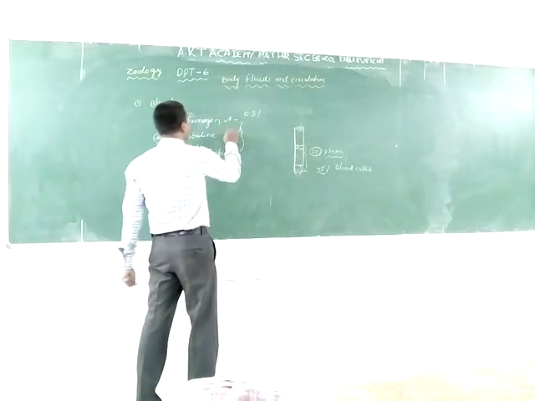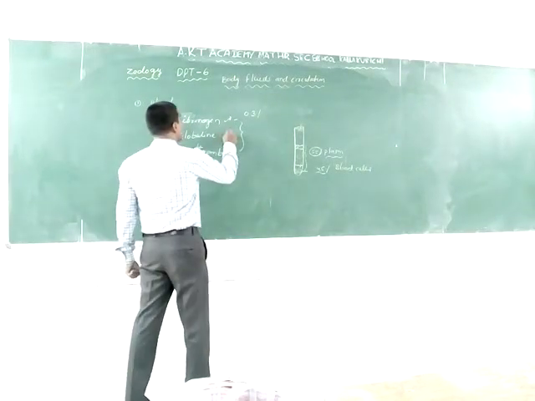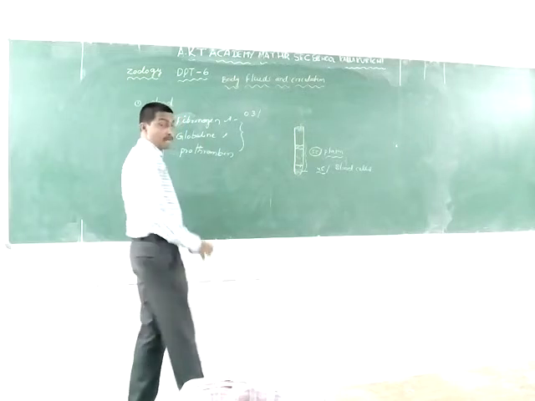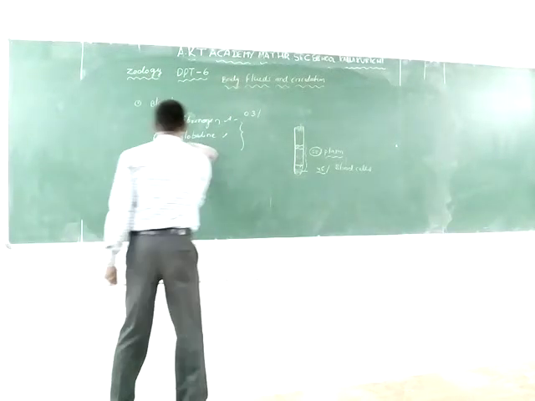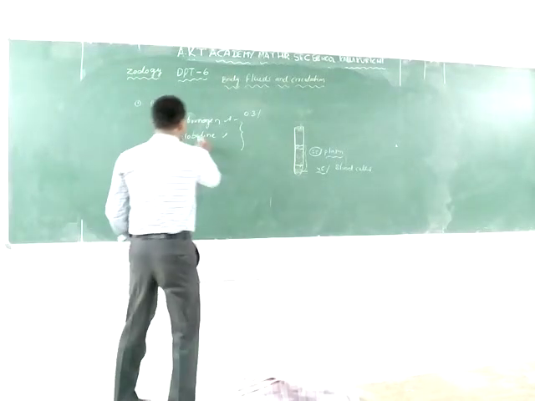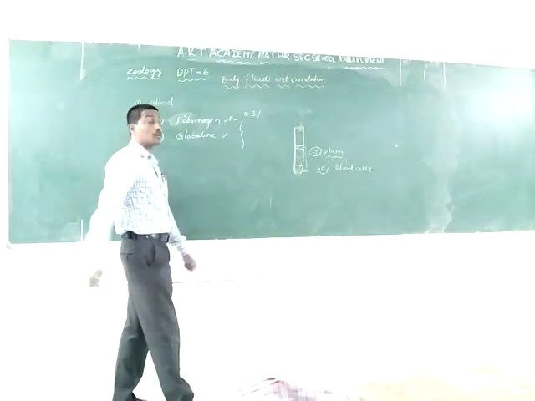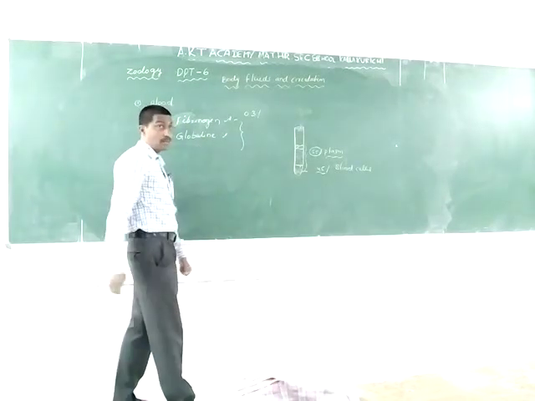The globulins have an important role in the defense mechanism of our body.